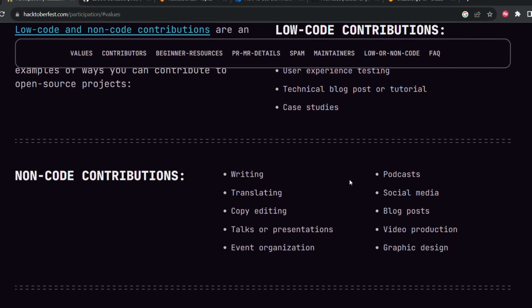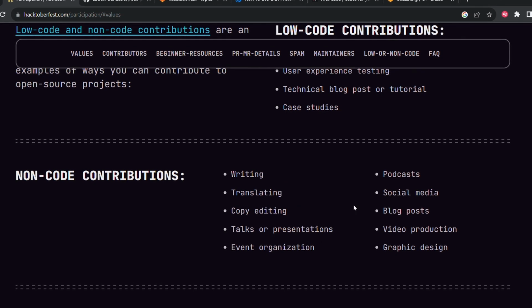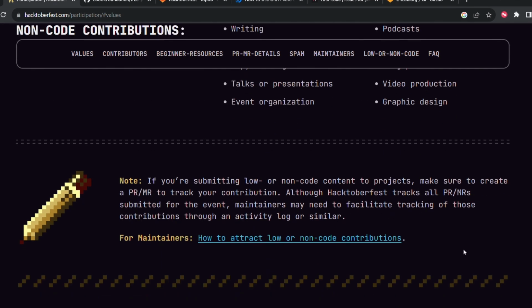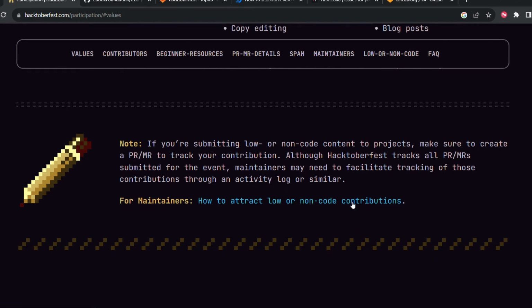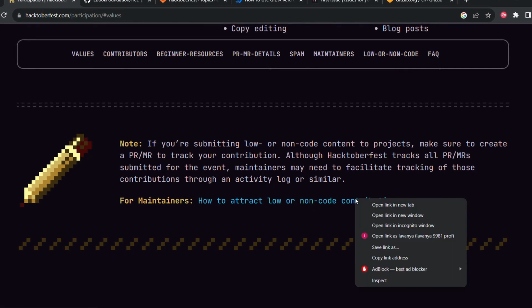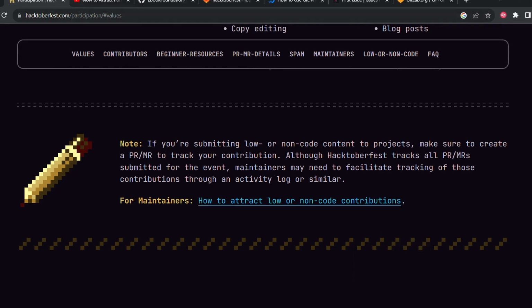Non-code contributions also involve writing, translating, copy editing, talks or presentations, event organization, podcasts, social media, blog posts, video production, graphic design. So you can check low-code or non-code related information here. You can right click and go here and check.